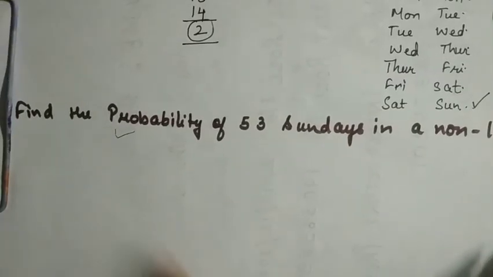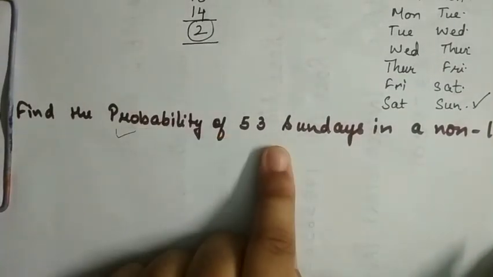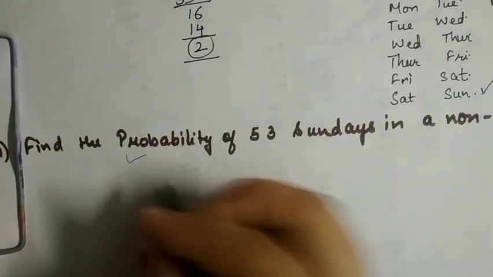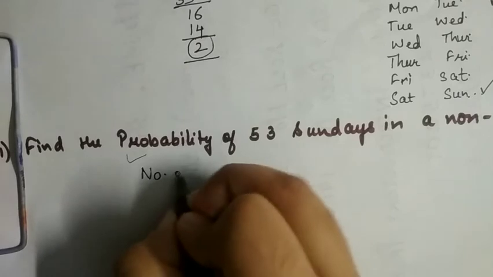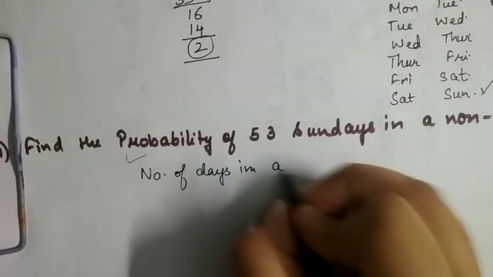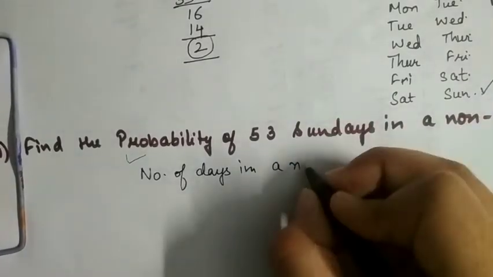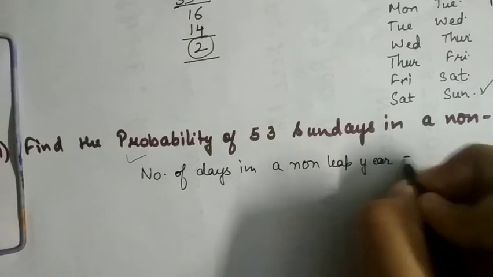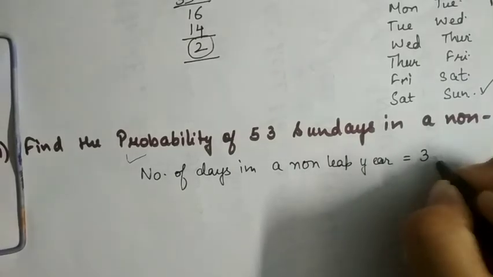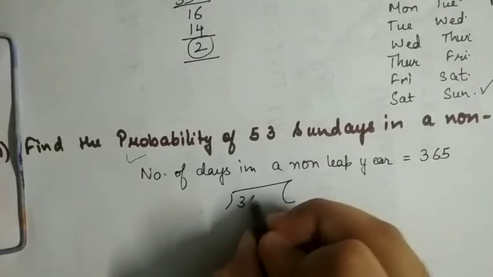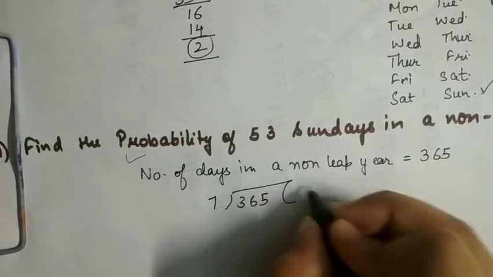Okay, similarly there is another type. Find the probability of getting 53 Sundays in a non-leap year. Now the number of days in a non-leap year is 365, and to find the number of weeks we divide it by 7.